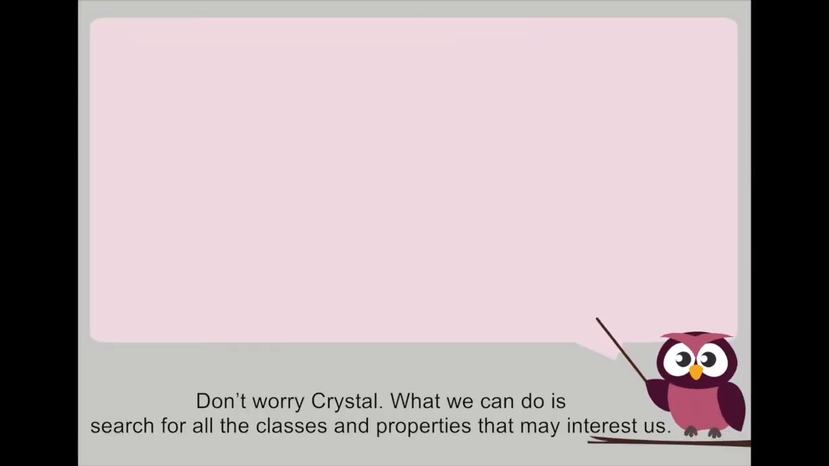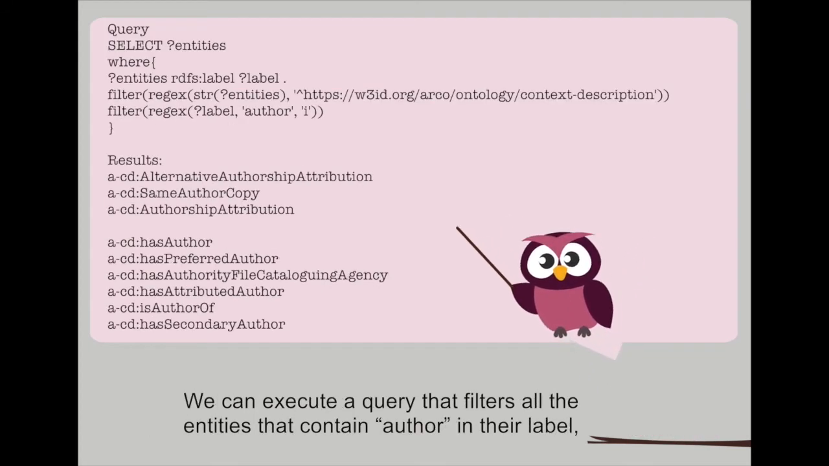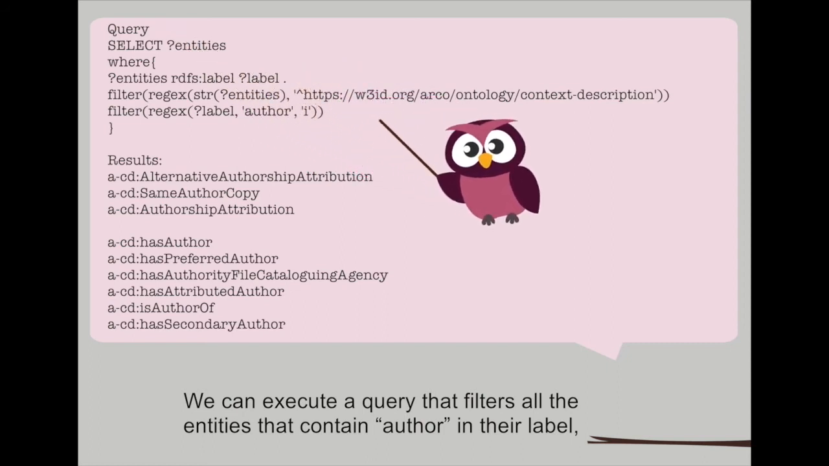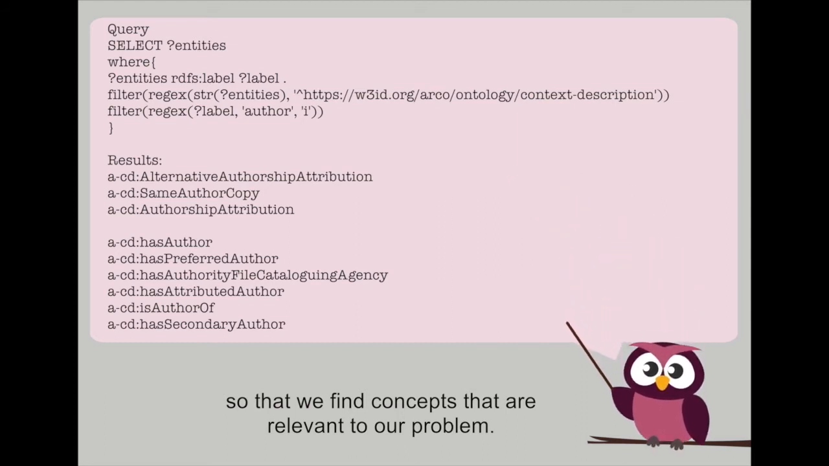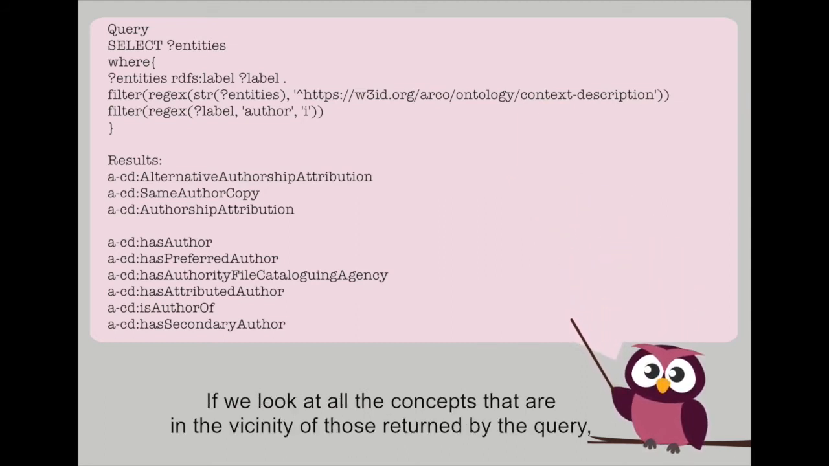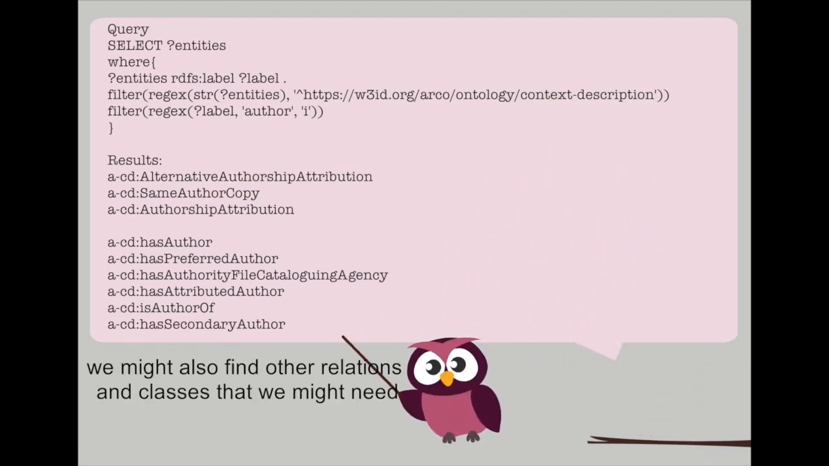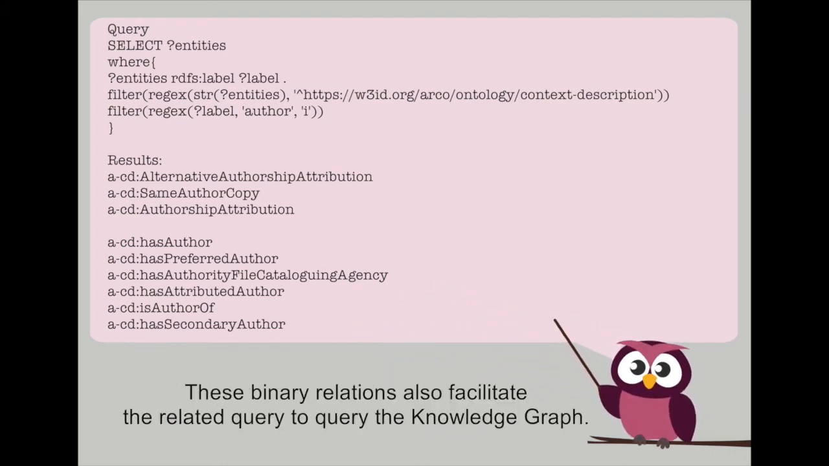Don't worry, Crystal. What we can do is search for all the classes and properties that may interest us. We can execute a query that filters all the entities that contain author in their label, so that we find concepts that are relevant to our problem. If we look at all the concepts that are in the vicinity of those returned by the query, we might also find other relations and classes that we might need, even if they don't contain author in the label. These binary relations also facilitate the related query to query the knowledge graph.